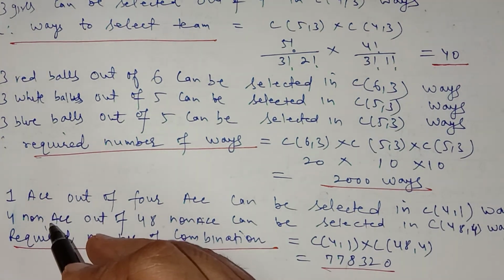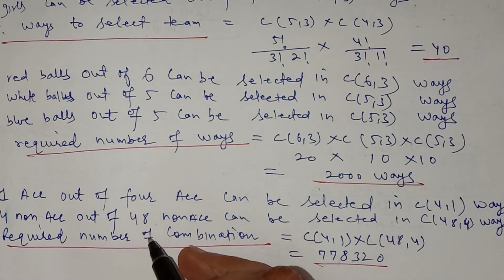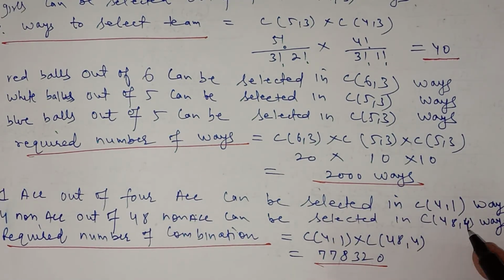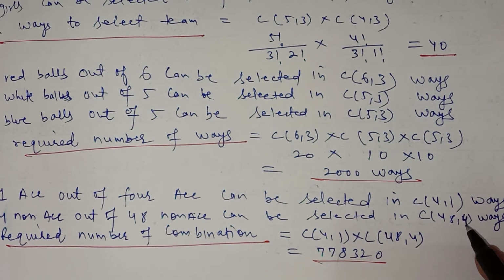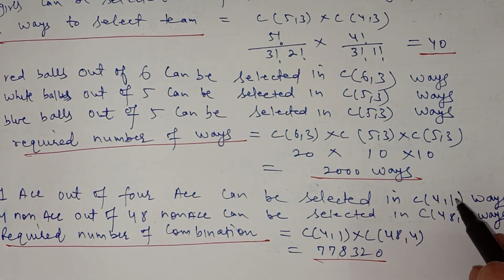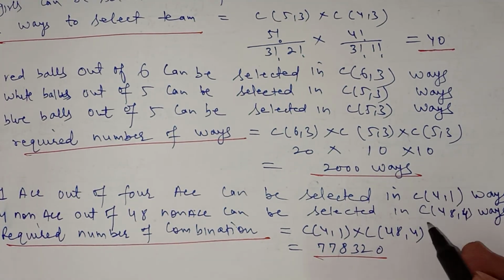So you have to select 4 non-ace cards out of 48, that is combination of 48 4. One ace out of 4 and 4 non-ace out of 48, total 5 cards will be selected. So the total number of ways should be combination of 4 1 multiplied by combination of 48 4.